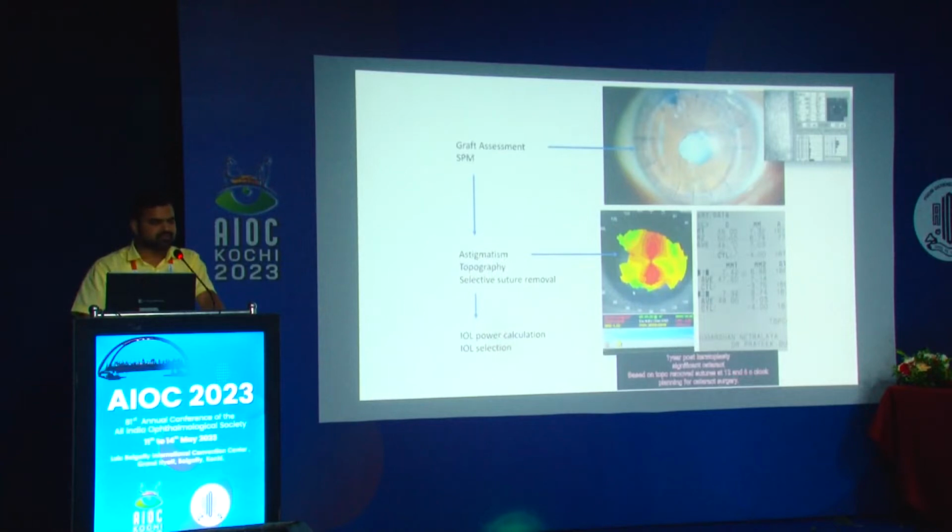and then you can manage the astigmatism, do a topography, and you can do a selective suture removal to stabilize your K values, regularize the cornea more. And once it is regularized, you have a repeatable topography with you. Then you can go ahead with your IOL power calculation and IOL selection. Usually, even for a regular corneal astigmatism, you can plan for a toric IOL. In post DMEK eyes, sometimes you might get away even with a multifocal IOL, but that is strictly limited to a DMEK, post DMEK eye.